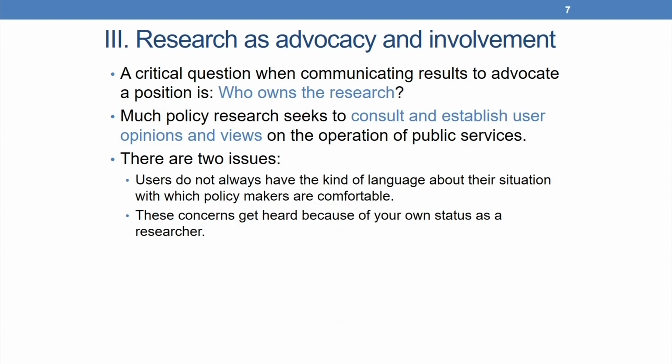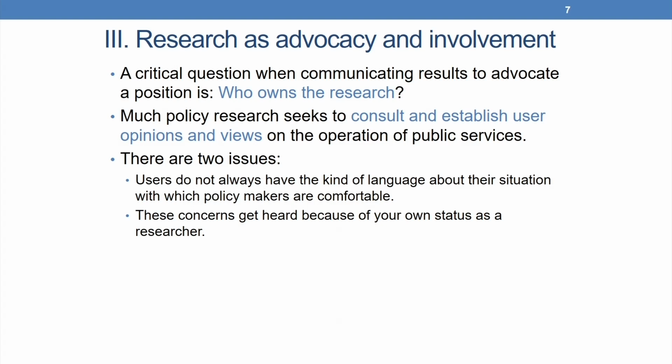Third is to look at research as advocacy and involvement. The critical question to ask here, when communicating results to advocate a position, is who owns the research, who has initiated the research, and who owns the repository of research. Much policy research seeks to consult and establish user opinions and views on the operation of public services. And here there are two issues.